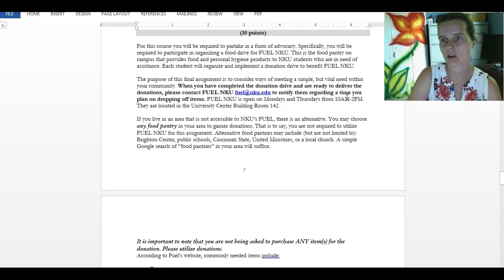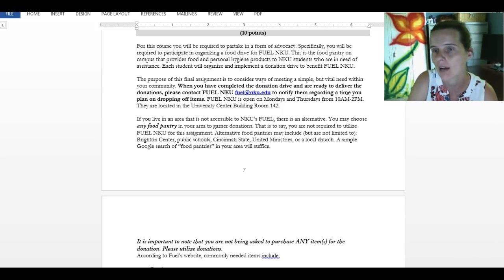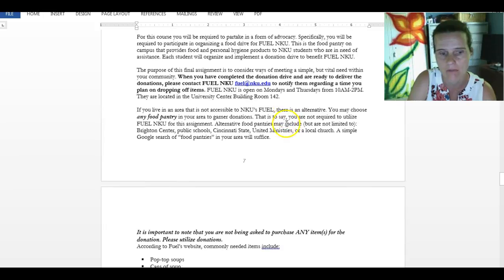Alternatively, and I will put this on Canvas, you can drop them off in front of my office door at your convenience, and then I will take them over to Fuel myself. So that would be an alternative. My office number is located at the very top of this syllabus. So you can see where my office is located, and you can drop your items off there in the instance that Fuel NKU is closed on the day that you drop off your items. So again, if Fuel NKU is closed at the time that you try to drop off your items, then please just leave them in front of my office door. I am in MEP 239, so that's the Math Education Psychology Building, room 239, and that room address is also at the top of this syllabus.